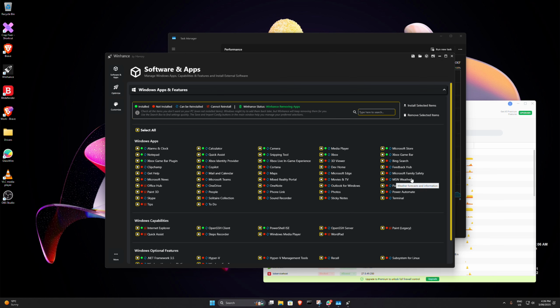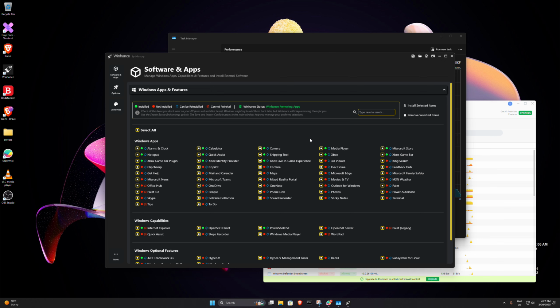MSN weather, you can switch that off. So what you do is you install this Winhance, come into it. If you wanted to clean all the Windows apps off, I wouldn't advise it, you can select all and then go remove selected items. That'll remove all of these apps off your machine.